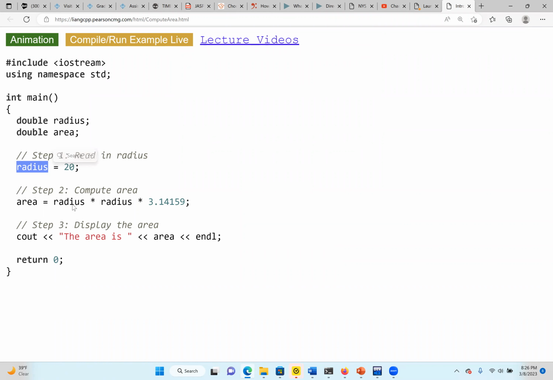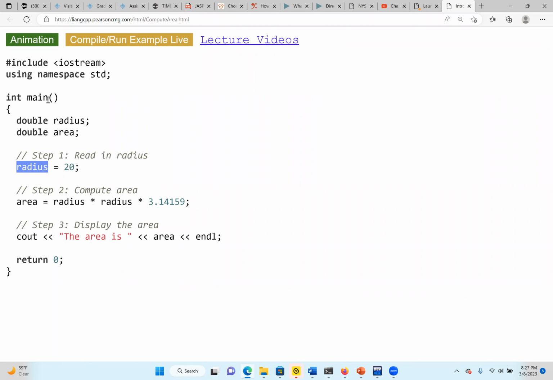There are two ways we can store data: either we use the assignment operator, which is the equal sign, or we use cin. If we use cin, we can get an input from a keyboard. Here, our input will always be 20 unless we change it. But when we use cin, we can enter any value we want anytime we run the program. So we start with the header file iostream, because we're going to use cout, and we have our main function.